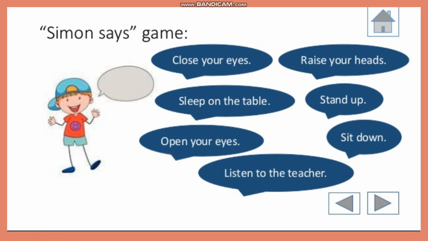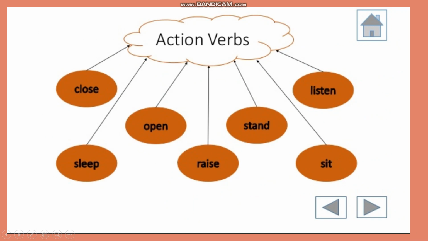Very good. So children, I hope you had fun. Yes. Children, all the actions we were doing in this game are the action verbs or doing words, like close, sleep, open, raise, stand, listen, sit. What are all these?